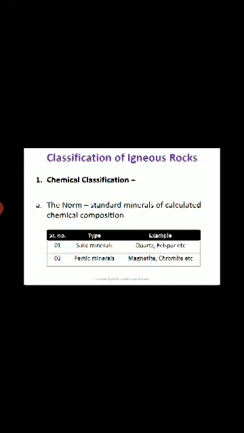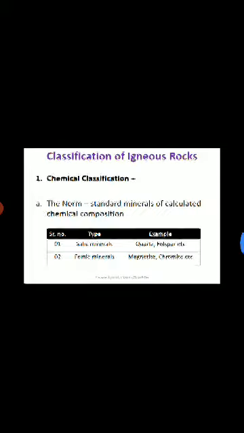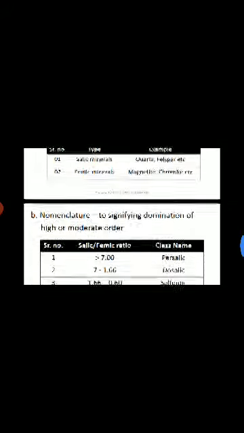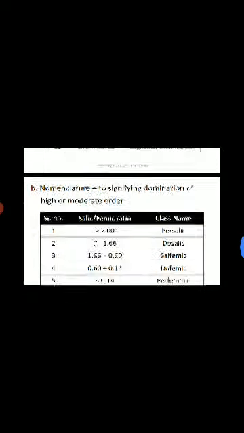These are the types of minerals present in igneous rock. A salic mineral is present in igneous rock, for example, quartz and feldspar. In the case of femic minerals, the examples are magnetite and chromite, etc.